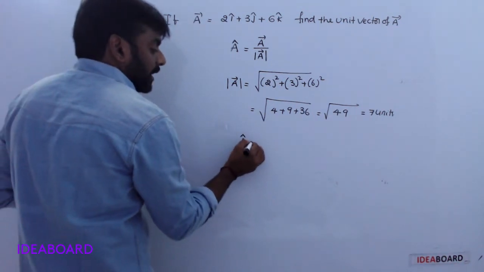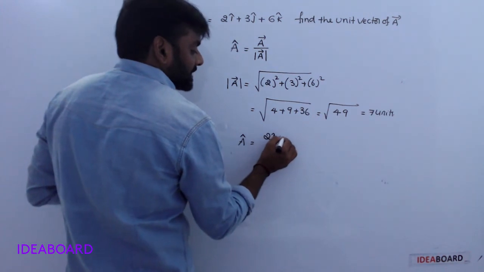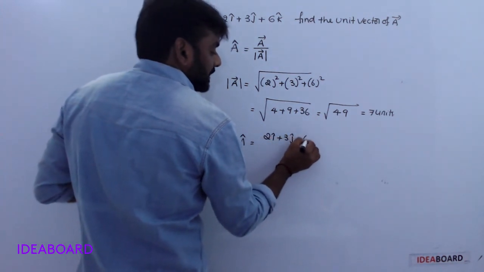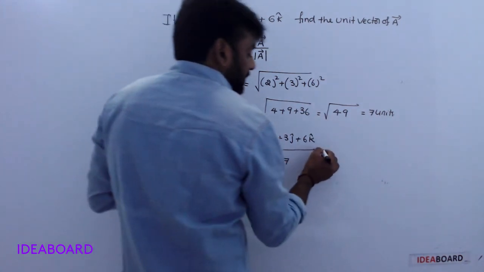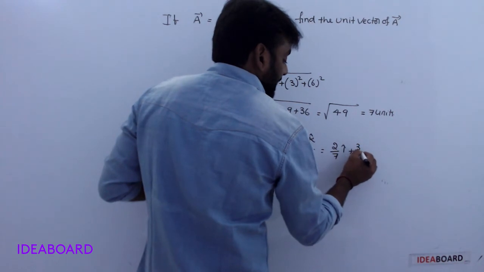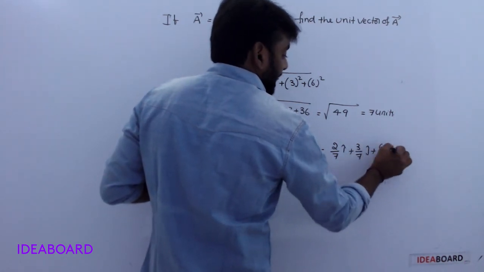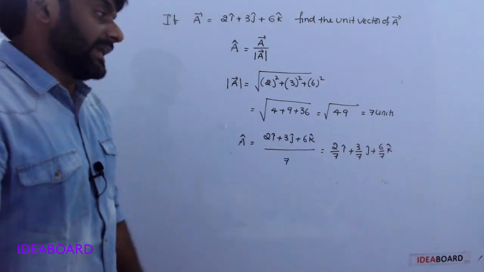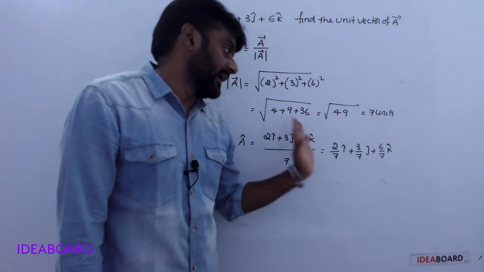A cap is equal to A bar, meaning 2i cap plus 3j cap plus 6k cap, divided by 7. Simply write as 2 by 7 i cap plus 3 by 7 j cap plus 6 by 7 k cap.